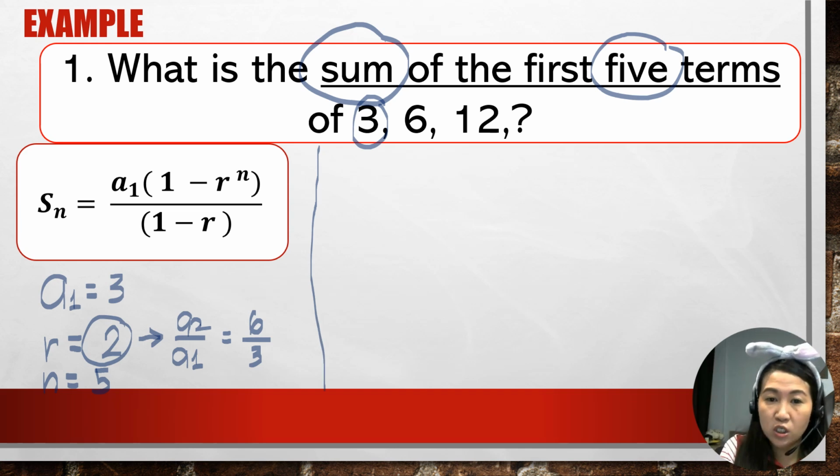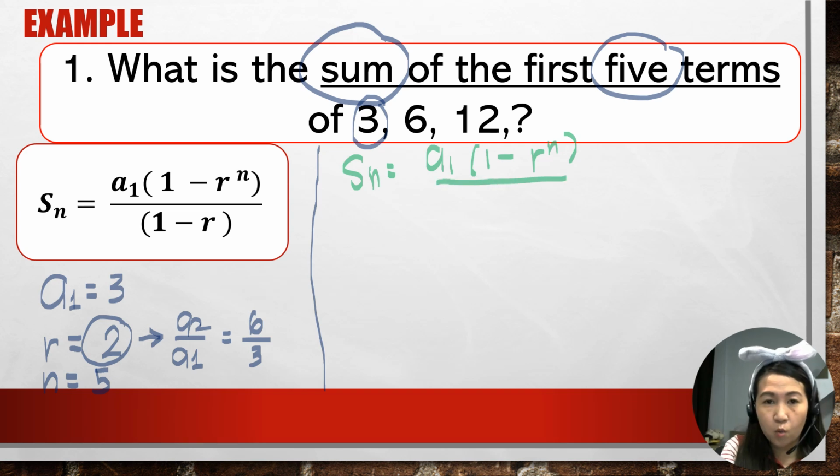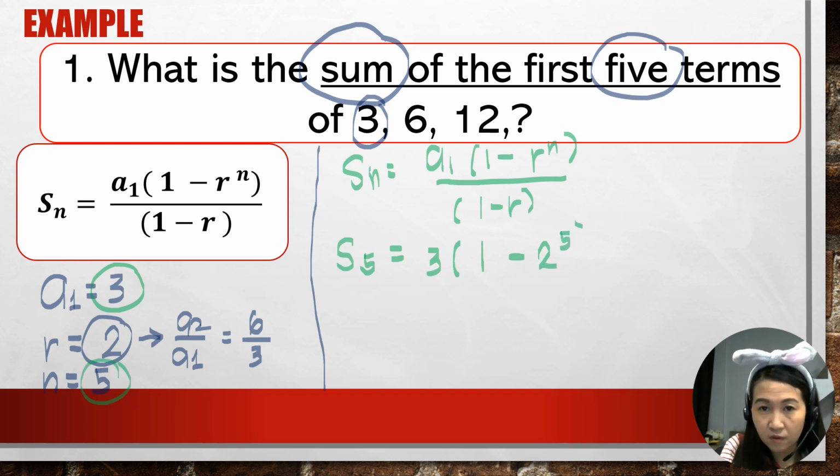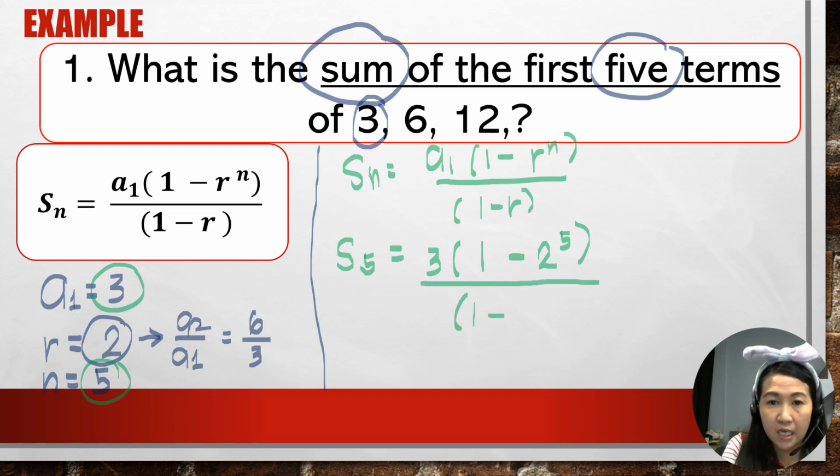Step number 2, we just need to substitute our given to the formula. Let me just write the formula here. S of n is equal to a sub 1 times 1 minus r raised to n over quantity 1 minus r. So let us substitute. S of what is our n? 5. A sub 1, so that would be 3. Next, 1 minus what is your r? Your r here is 2, raised to what is your n? That is 5. Over 1 minus our r, which is 2.